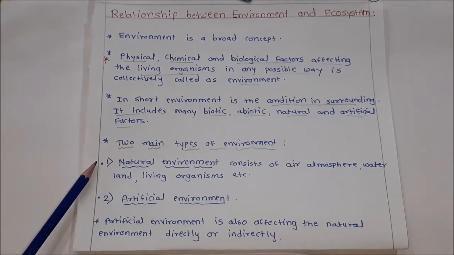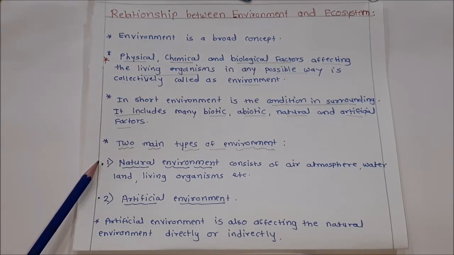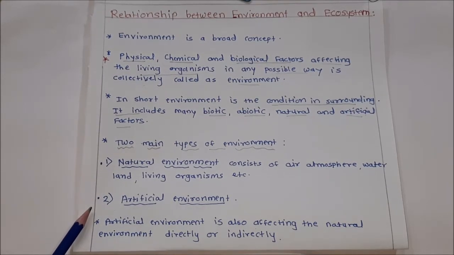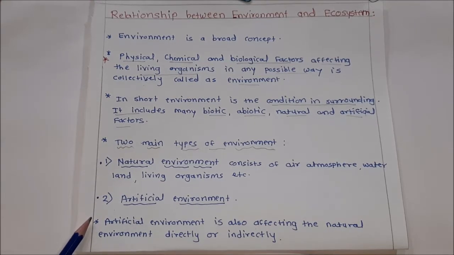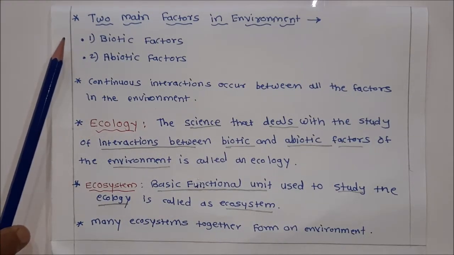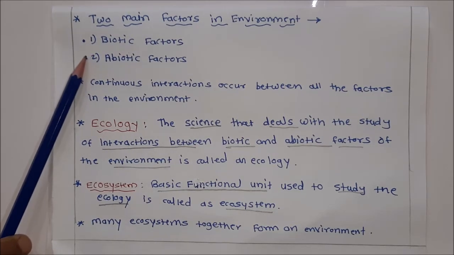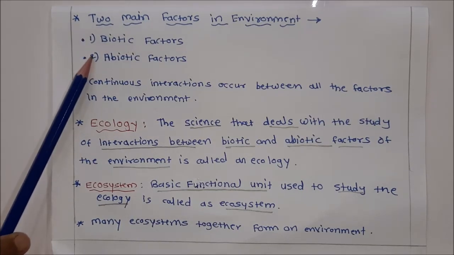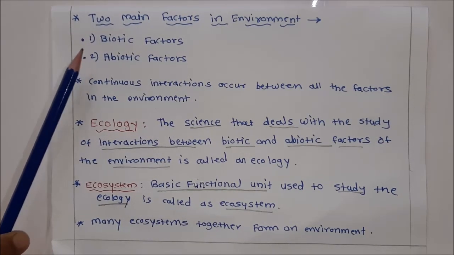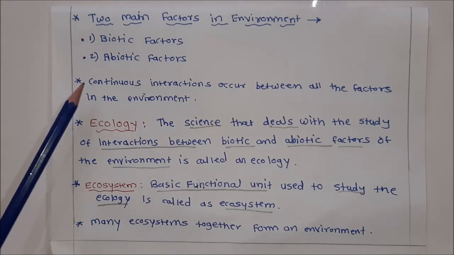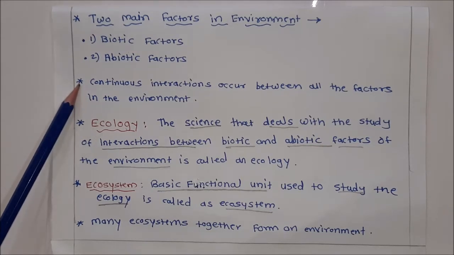Natural environment consists of air, atmosphere, water, land, and all living organisms. Artificial environment is also affecting the natural environment directly or indirectly. Two main factors in the environment are biotic factors and abiotic factors. Biotic factors means all living organisms, and abiotic factors means air, water, soil, temperature, and all the atmosphere. Continuous interactions occur between all the factors in the environment.